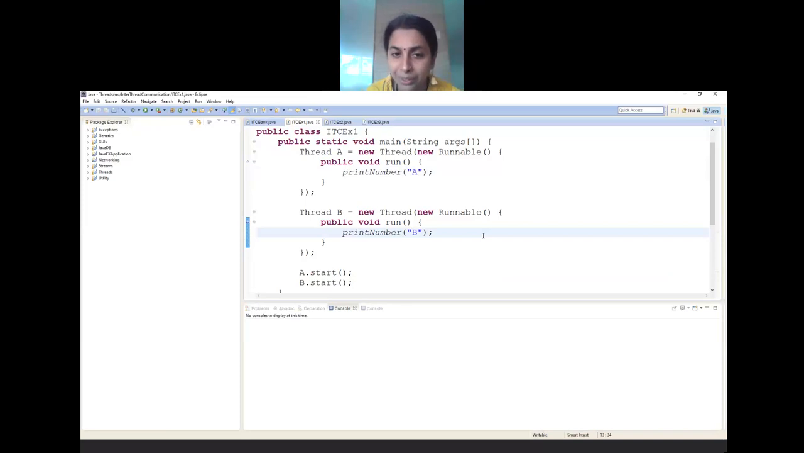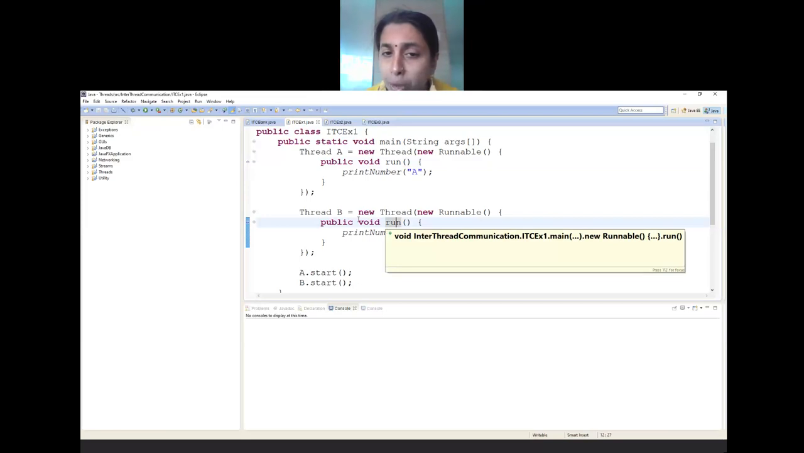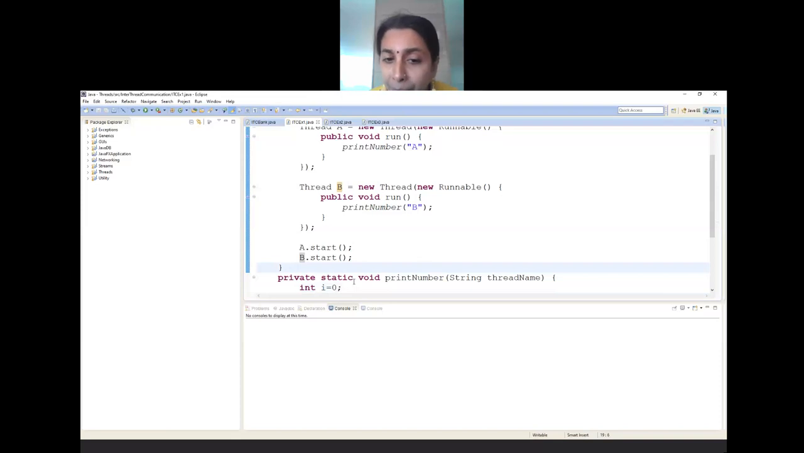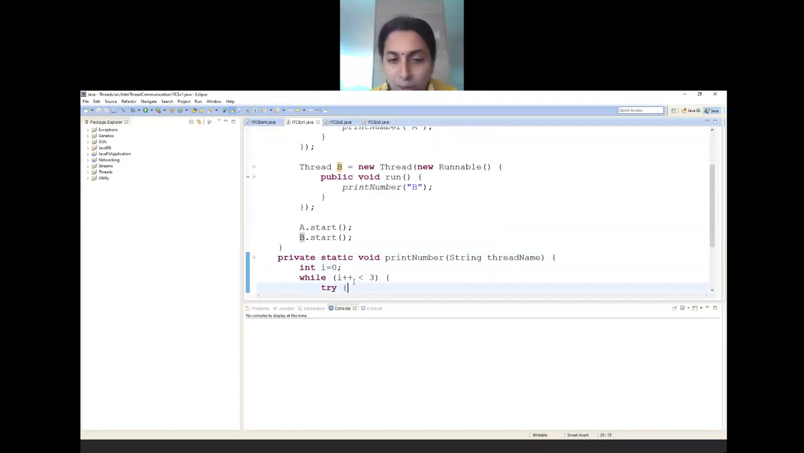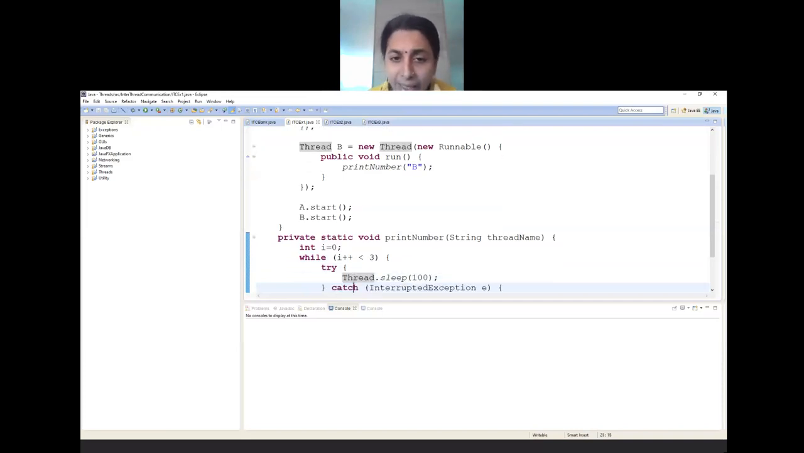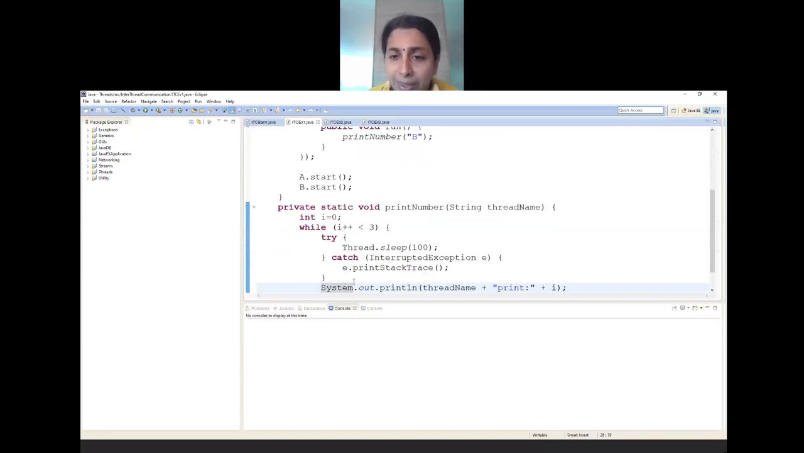Just have a look at this. A and B have been created and their own run methods are being written. Inside each of the run methods, there is a call for printNumber. Then using the name A, I have called the start method. Similarly, using the name B, I have called the start method. So in turn, they will call the respective run methods. This is the end of main. Then printNumber does nothing more than print i and go to sleep. Nothing else other than that. I hope it is clear for you.